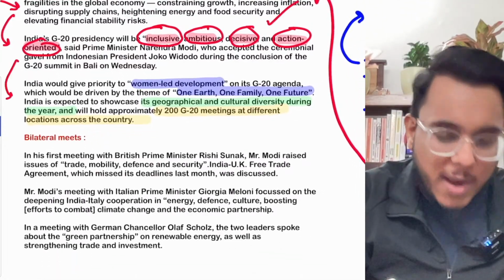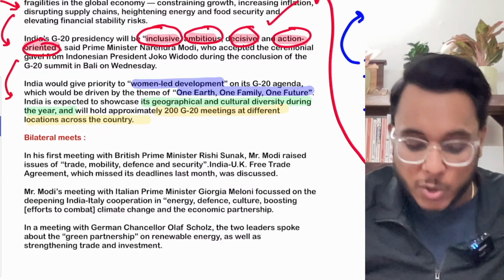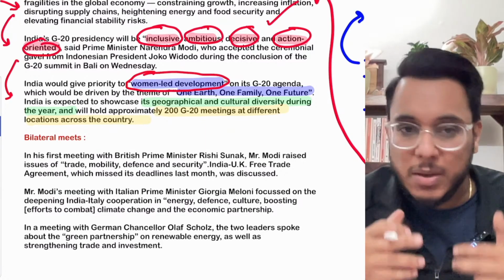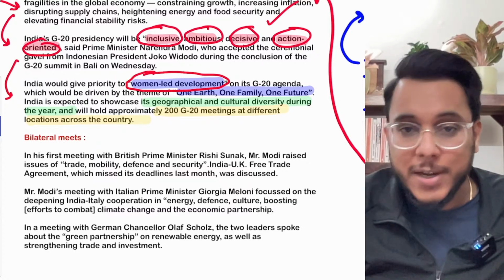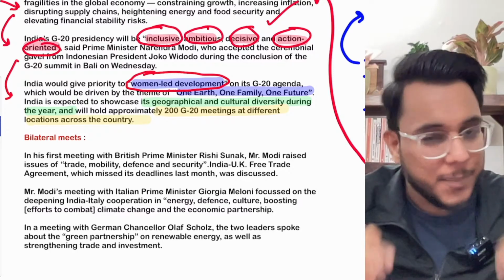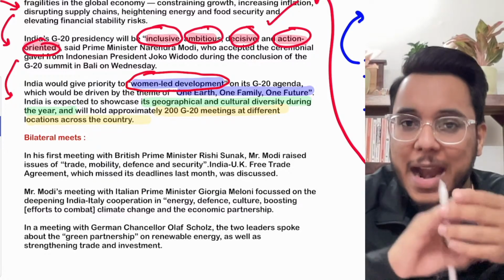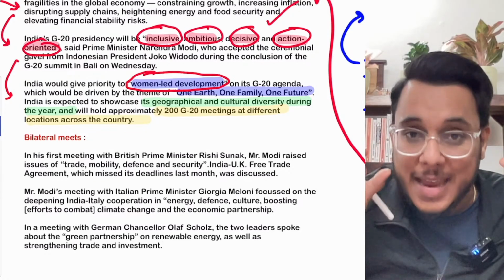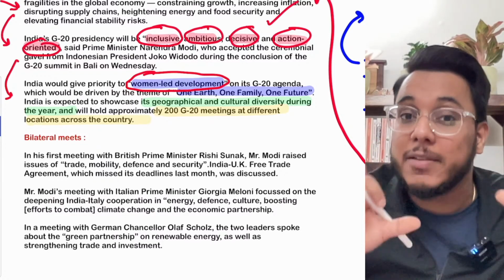Then India has also emphasized that while we will be the president of the G20, we will focus on women-led development. Now there can be women-centric development, and there can be women-led or women-owned development. The new idea is women-led development. Just a few days back, if you remember, when Ela Ben Bhatt passed away, I had explained to you the Grahini theory of international relations. In the Grahini theory of international relations, peace and women empowerment are very important.